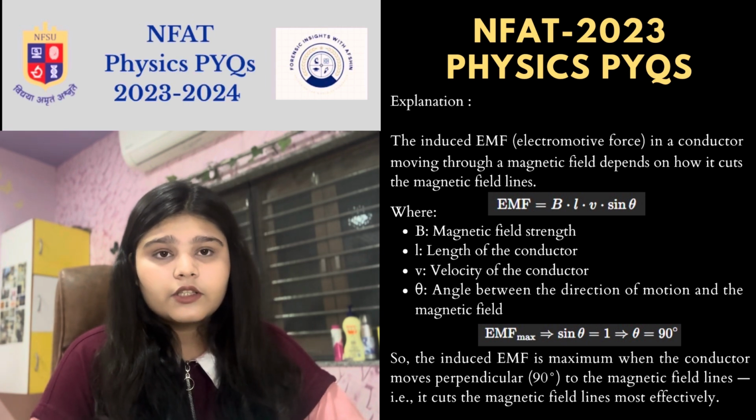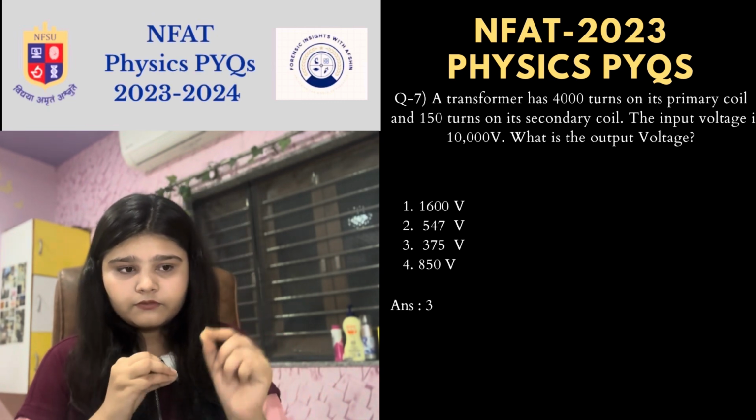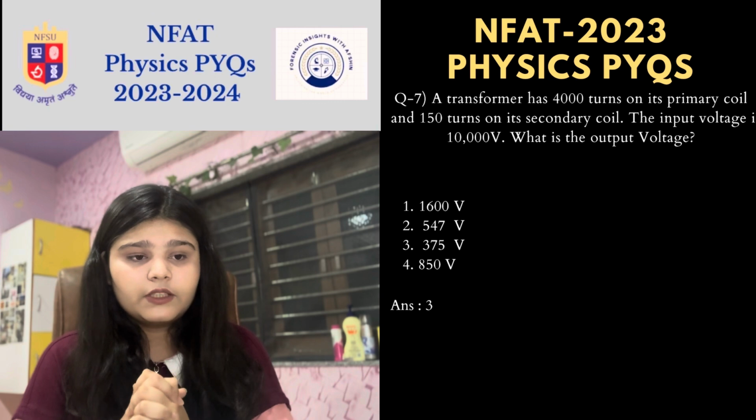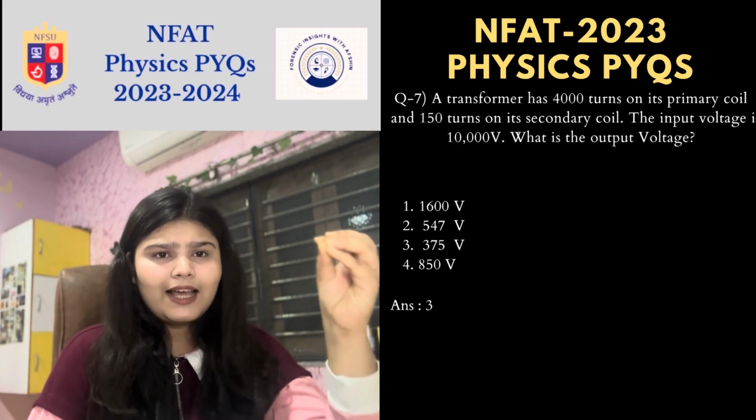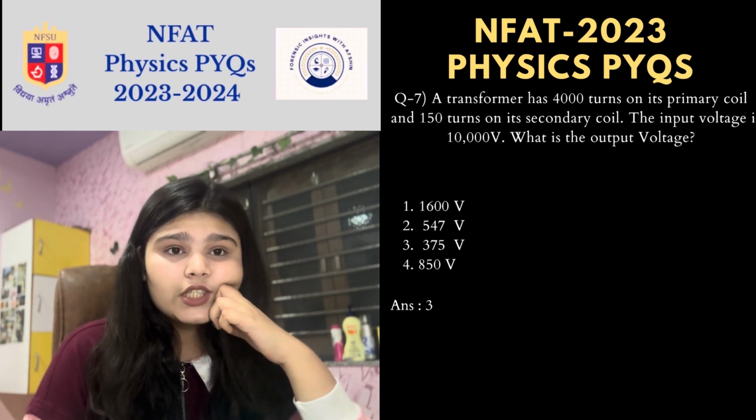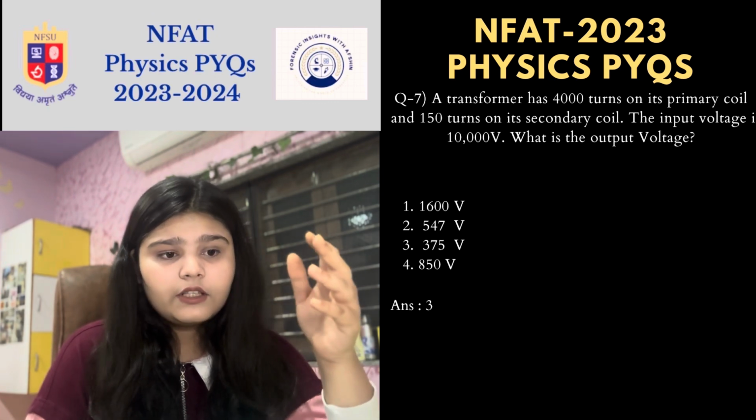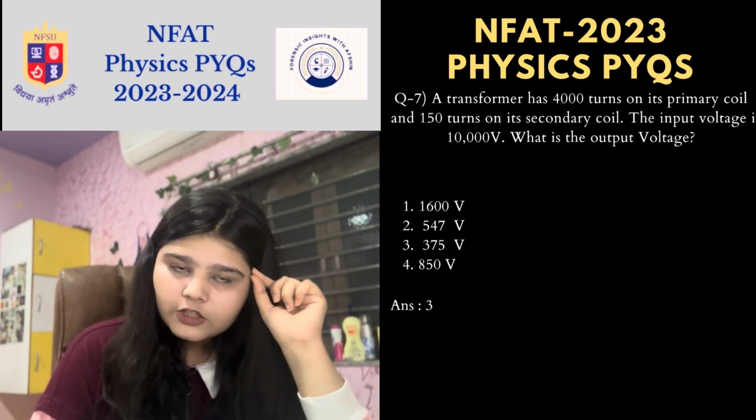Okay, next question, again a numerical one. So make sure you don't forget to write it down. A transformer has 4000 turns on its primary coil and 150 turns on its secondary coil. The input voltage is 10,000 volt. What is the output voltage? The question is written here, read it carefully.